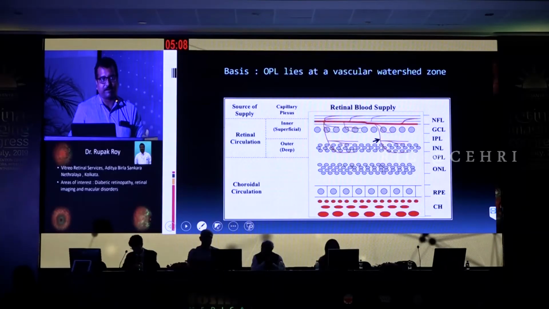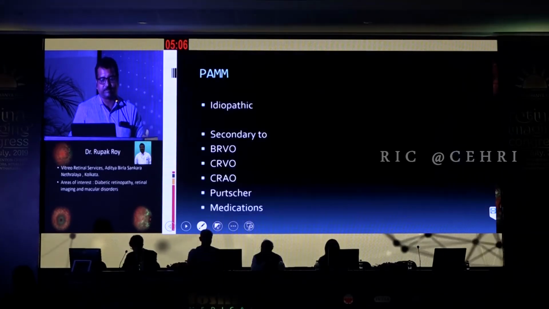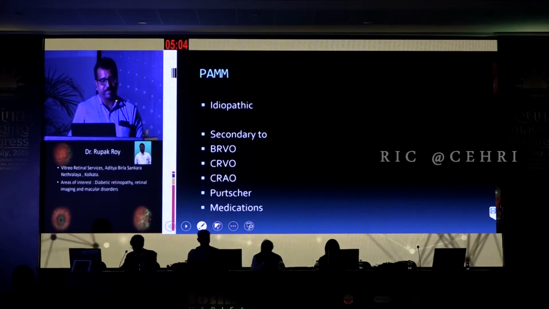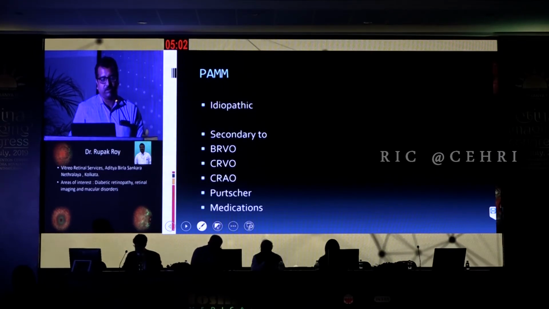The basis of PAM and AMN lies at the vascular watershed zone between the outer and inner retinas, where there is a dearth of blood supply. PAM can be idiopathic, or secondary to BRVO, CRVO, CRAO, Bushnell retinopathy, and medications.